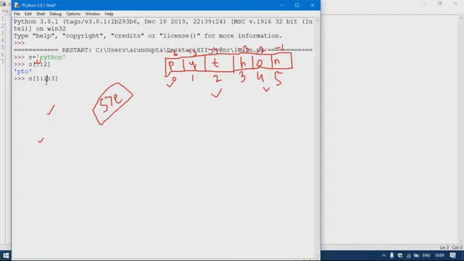In that situation, 1 means start from Y, skip T H, and move to the third character, which is O. Every third character it will print. First character 1, third character is what? 1, 2, 3. So O will be printed. Is it clear? Understanding the pattern of this operator?